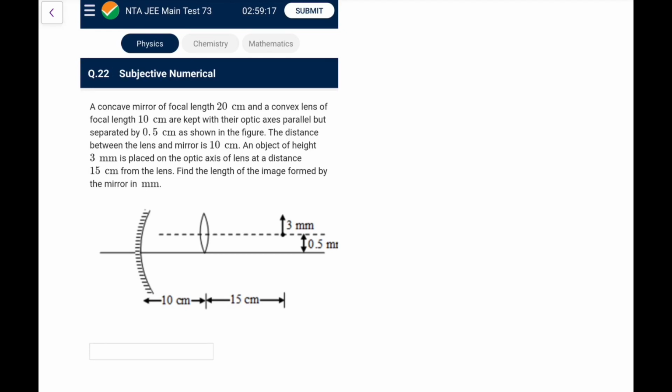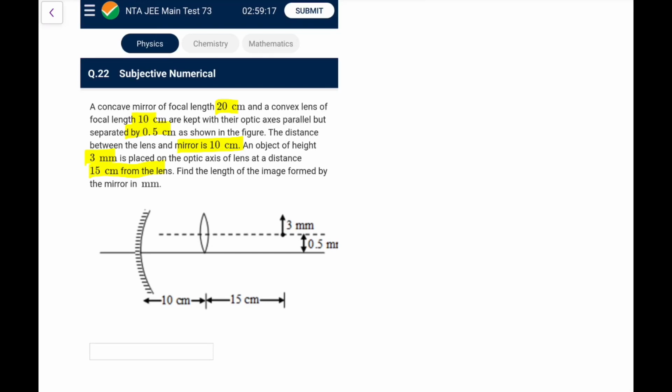Next, you have a concave mirror of focal length 20 centimeter, and a convex lens of focal length 10 centimeter, kept with their optic axes parallel but separated by half a centimeter. The distance is 10 centimeter between them. An object of height 3 mm is placed on the optic axis of the lens at 15 centimeter from the lens. Find the length of the image formed by the mirror.